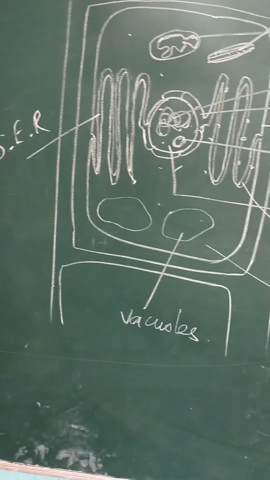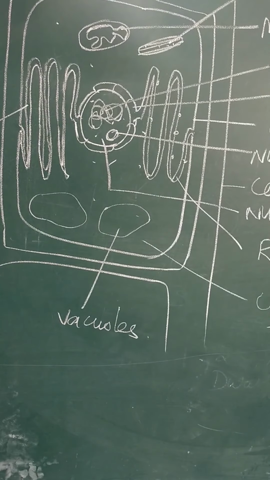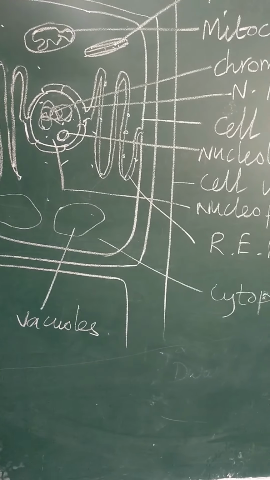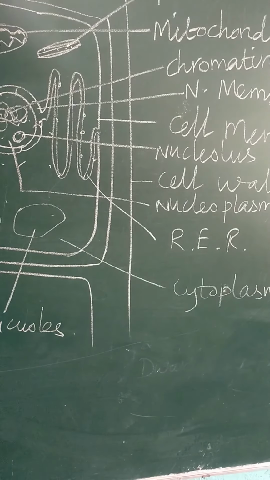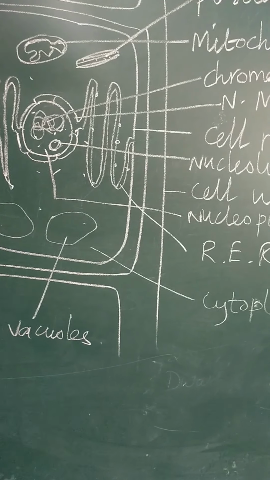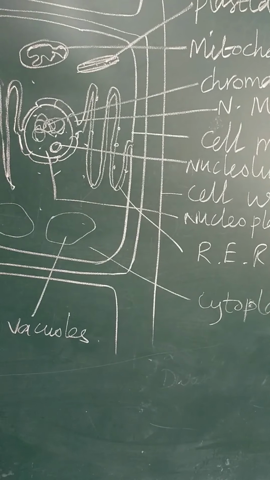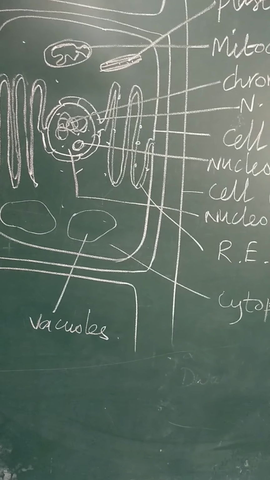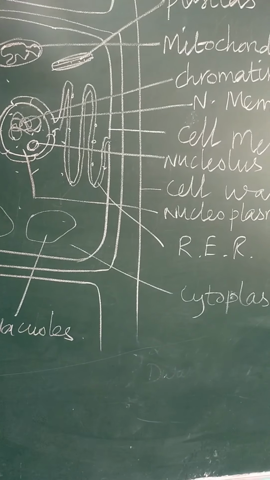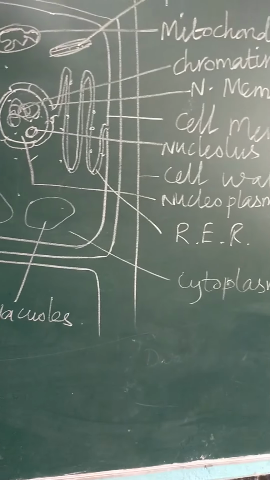This helps in preparing the food through photosynthesis. In all green plants, these plastids give the green color. So these plastids have the major role in preparing their own food in all green plants.